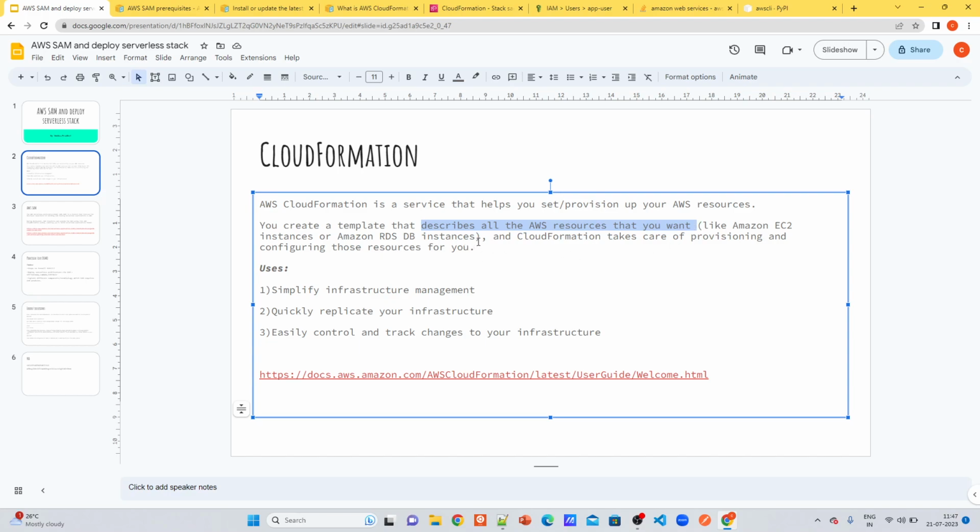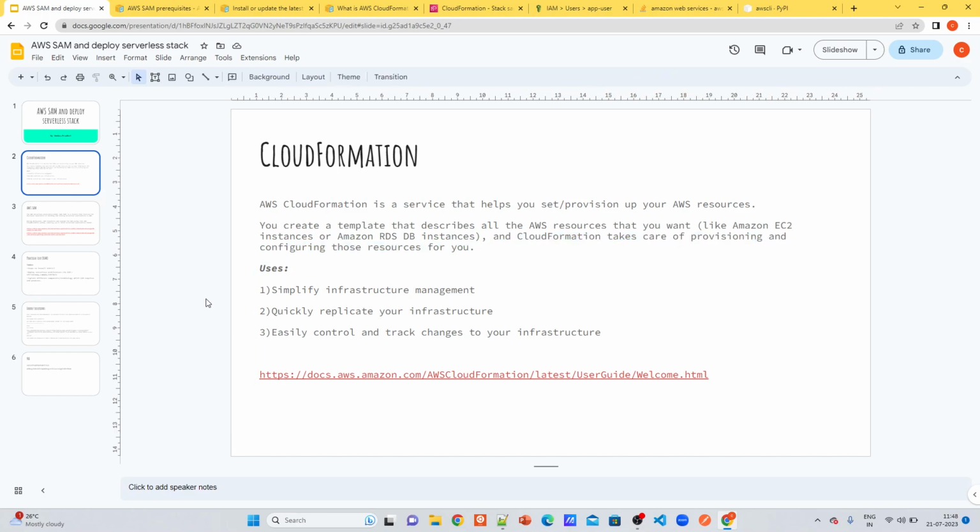You need to create that kind of template, and if you give it to CloudFormation, it takes care of provisioning and configuring those resources for you. So that is CloudFormation in simple terms. You might have heard of infrastructure as code. CloudFormation powers that concept.